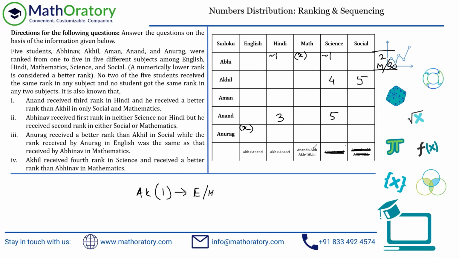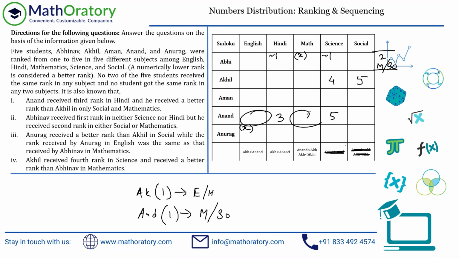As I was saying earlier, let's look at Anand's row as well. So the same kind of thing. See, Anand's row, we already know where the 5 is, right? So let's try to figure out where Anand, I'm just writing A and D for Anand, where can he get a 1? Now, Anand cannot receive a 1 here or here, right? Because again, same idea. Then what does Akhil get? So Anand has only one position to get. No, actually, Anand can get 1 here or here. So Anand can get a 1 in math or in social, right?